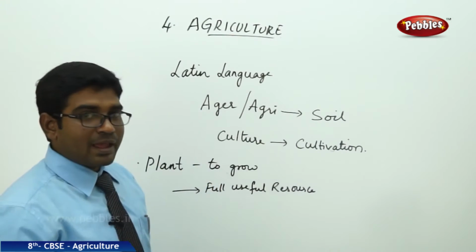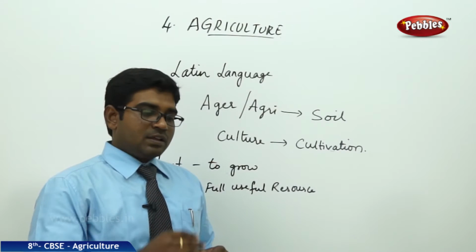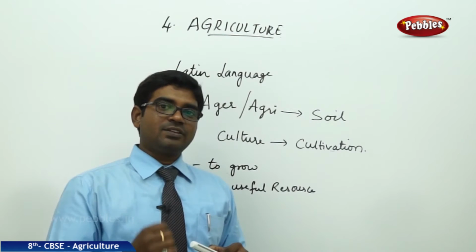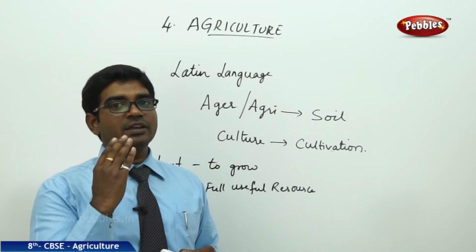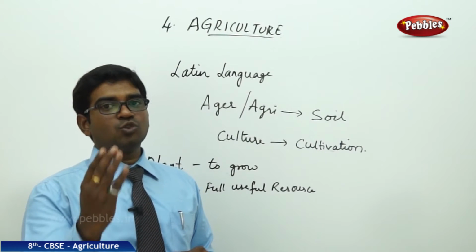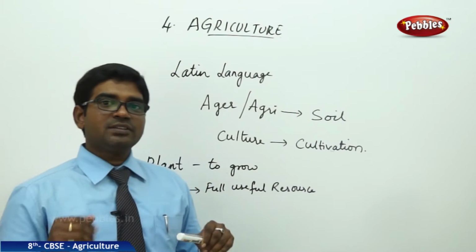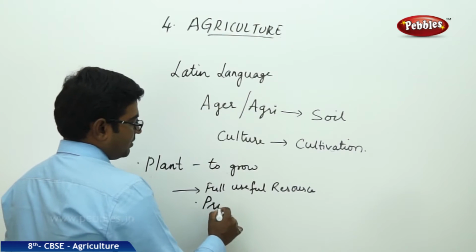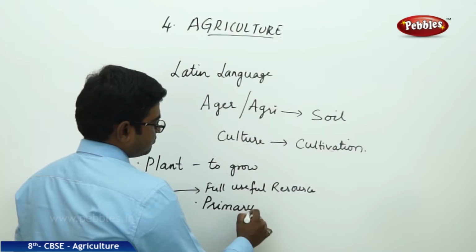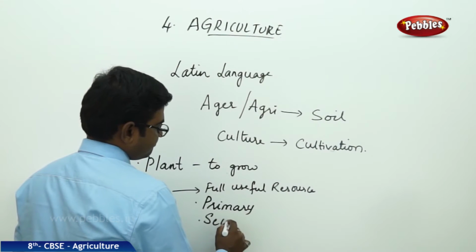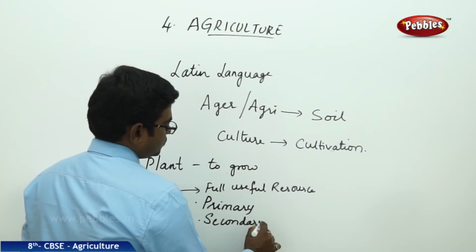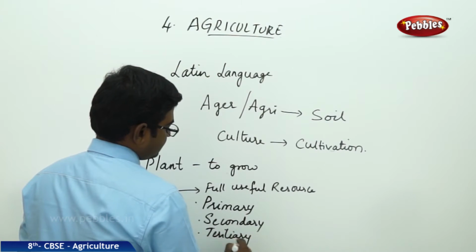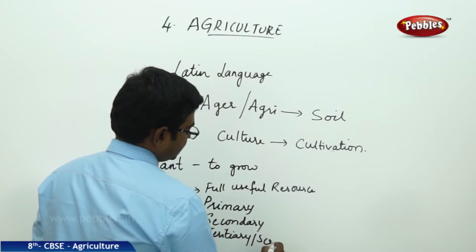So when we plant a sapling, that has to grow, that has to produce something, that has to be collected, and then that has to be distributed in the market and then sold in the market. For all these things, it has to cross through different sectors like primary, secondary, third one tertiary sector or service sector.